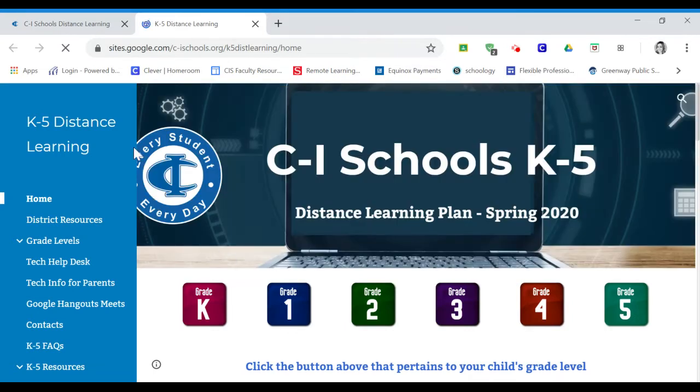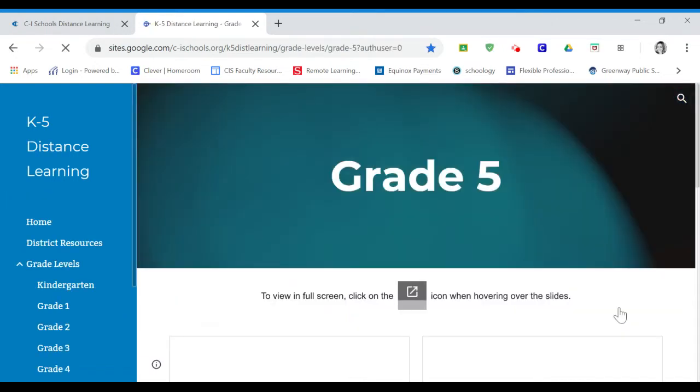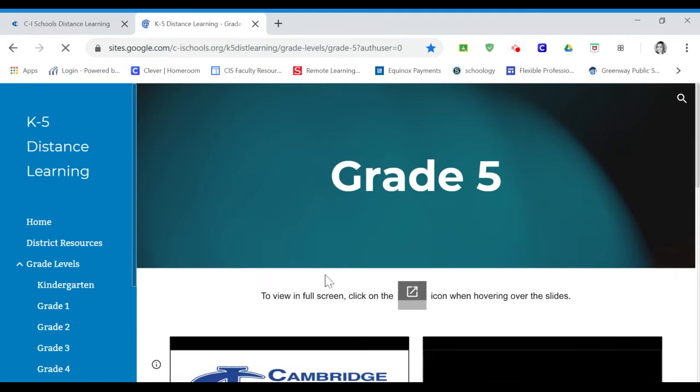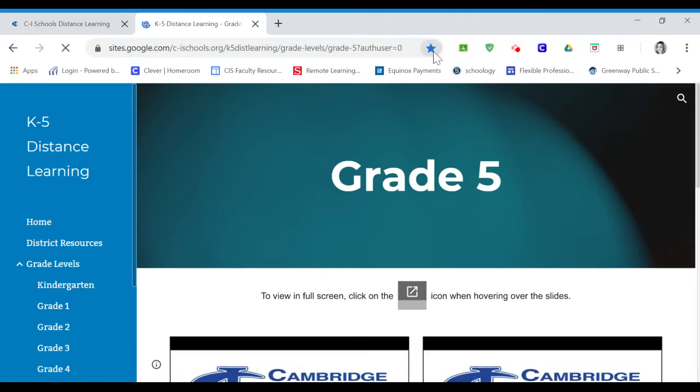Once you've clicked that, once again, parents, over on the left side, there are a lot of opportunities for resources and answers to questions you may have. Students in our grade are going to be, of course, using grade 5. Once you are at this page where it says grade 5, I would also bookmark this.